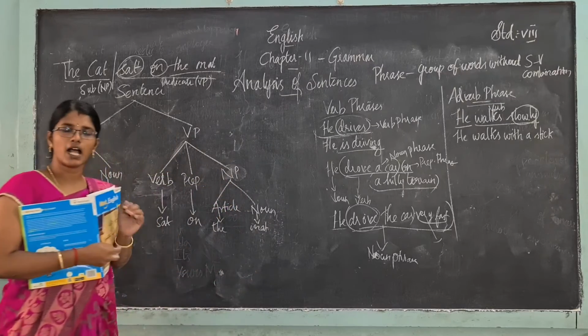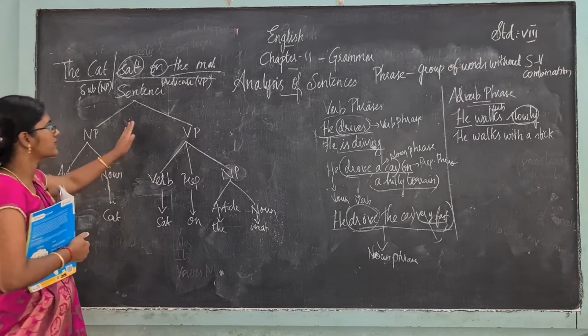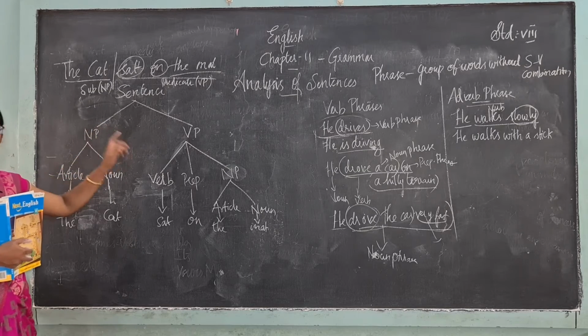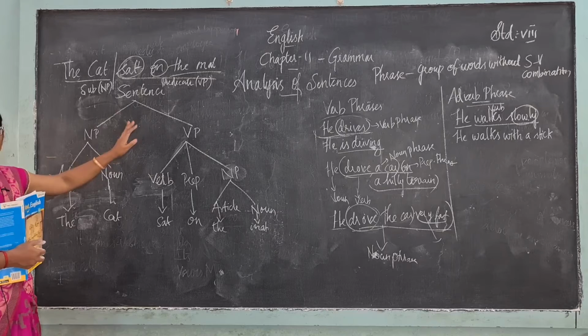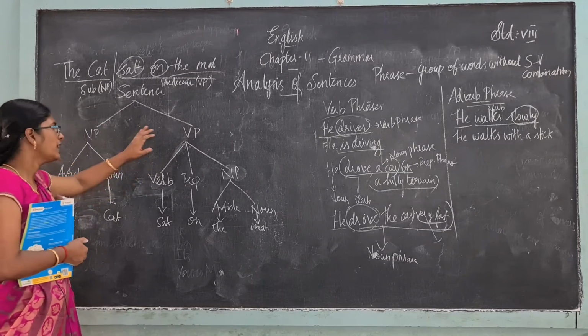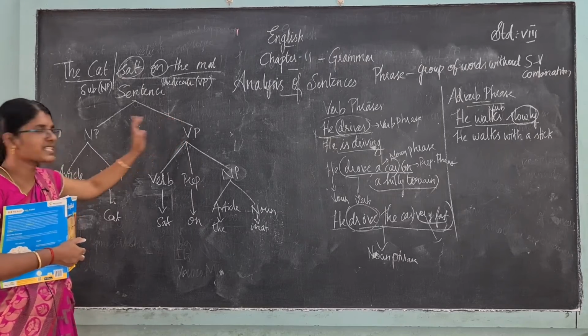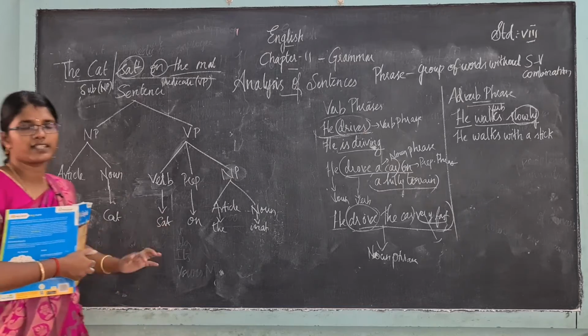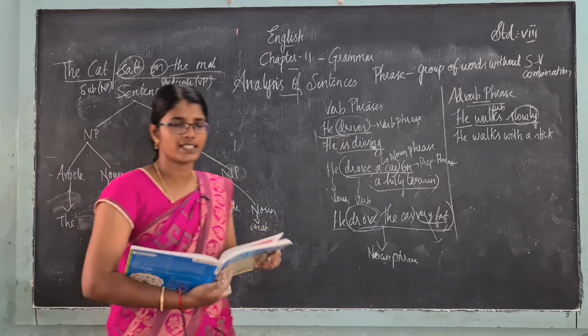This is how the sentence is analyzed. Every sentence has a subject and predicate. Noun phrase and verb phrase will be there. The predicate is called the verb phrase and the noun phrase is nothing but the subject. This is how the sentence is separated and analyzed.